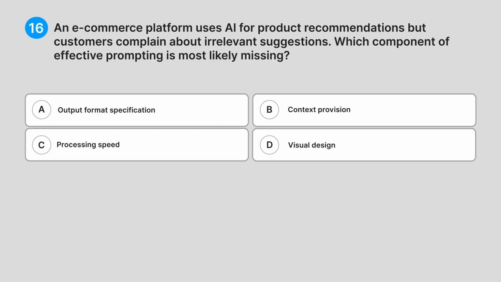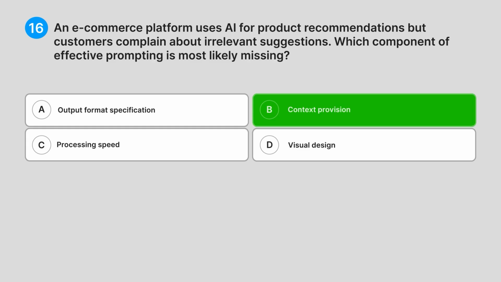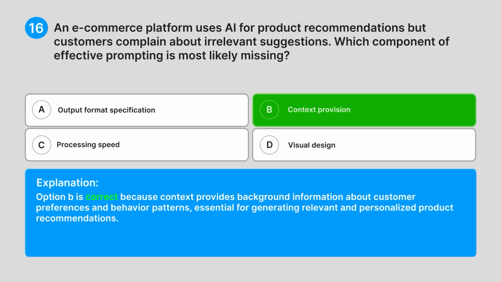Correct answer. B. Context provision. Explanation. Option B is correct because context provides background information about customer preferences and behavior patterns, essential for generating relevant and personalized product recommendations.